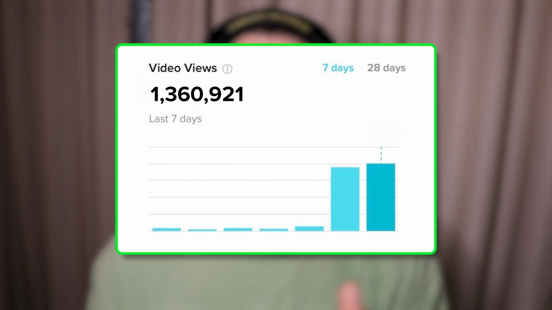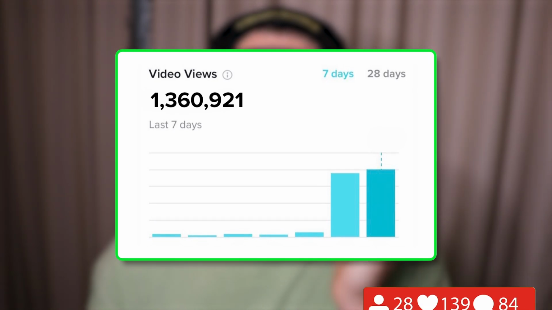Because what that is going to do is signal to the TikTok algorithm that that is a good post for that specific topic. And if that topic is trending, guess what ends up happening? Your video is going to go viral, and then as a result, you are going to grow faster on TikTok right now. I cannot emphasize this enough.